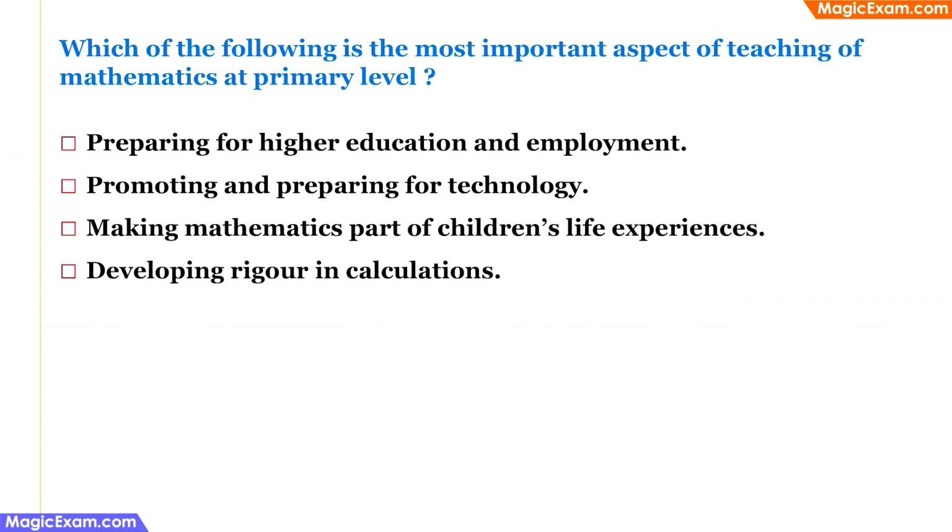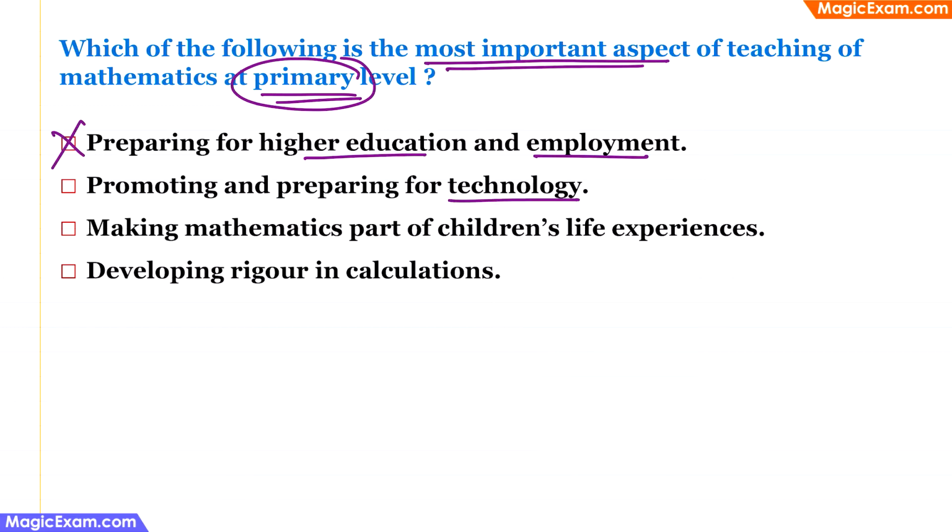Which of the following is the most important aspect of teaching of mathematics at a primary level? So we are talking about primary level children here. The first option is preparing for higher education and employment. We are talking about primary level kids. We are teaching them the basics of addition, subtraction, numbers. Therefore, preparing them for higher education and employment is definitely not the most important aspect. Therefore, this can be discarded. Now, promoting and preparing for technology. Again, primary level children, you are teaching them the basics. You are not preparing them for technology. Therefore, this is also incorrect.